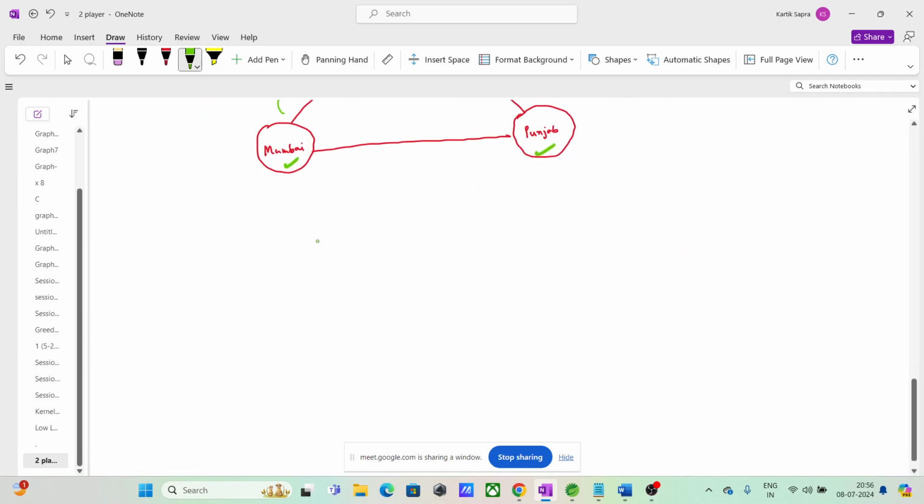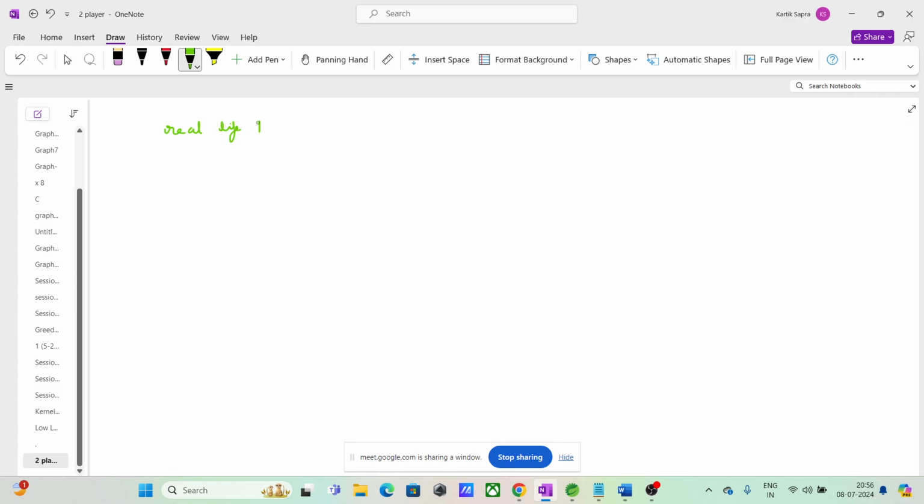Now another thing is, what are the real life applications of graphs? Would anyone like to unmute and tell? You can unmute yourself and tell. What are the real life applications of graph? Student: Sir, like Google Maps, and all the distance-related applications we are covering. Also, the structures in chemistry and so on are all implementations of graphs. Cool, cool, cool. Zomato, Swiggy.